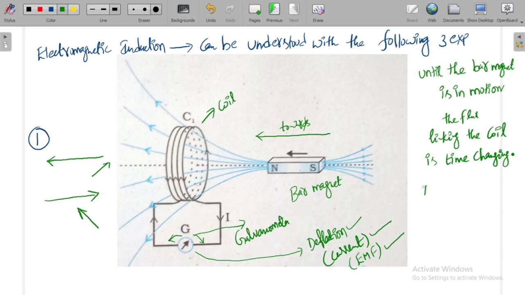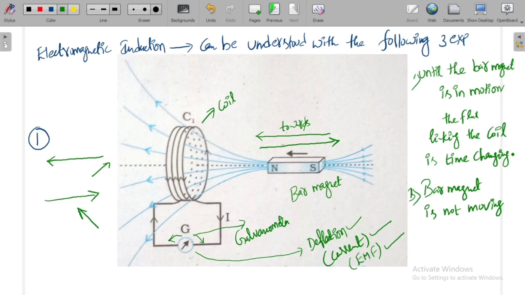Now when the bar magnet stops its movement, when the bar magnet is not moving, he observed the following. So when the bar magnet is moving towards the current carrying coil, he observed the deflection on one side. Similarly, when the bar magnet is moving away from the current carrying coil, he observed the same deflection in the opposite direction.